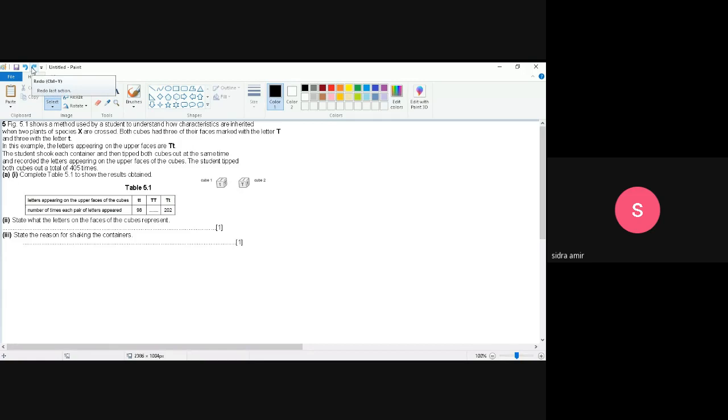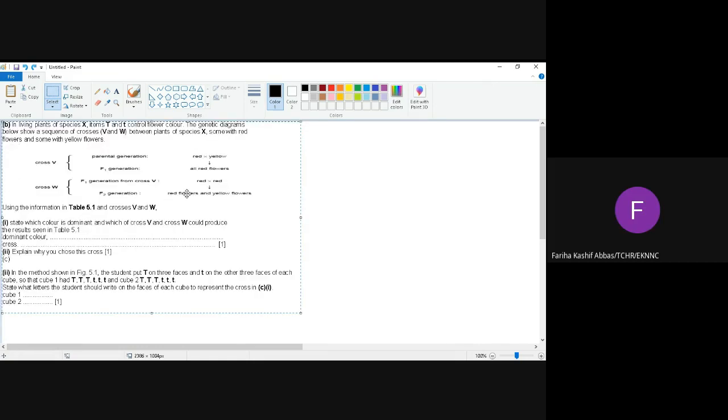क्रॉस दिखाइएगा. क्या दिखाइएगा? Crosses दिखाइएगा. V and W. These are the crosses. Which of the crosses V or W show the result shown in table? W. Cross W. Now give your answer. Explain your answer. Why W?